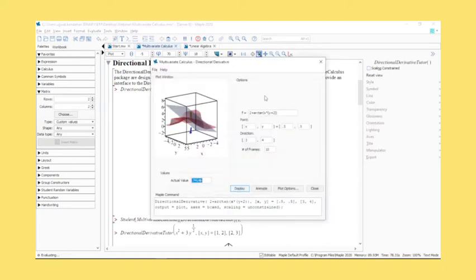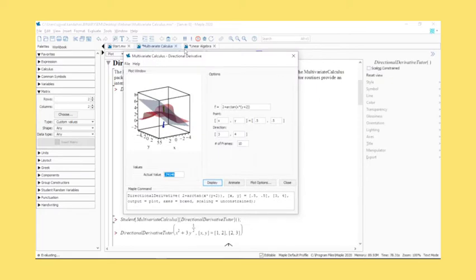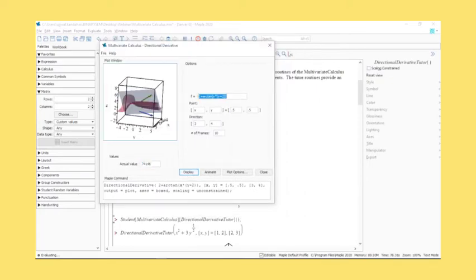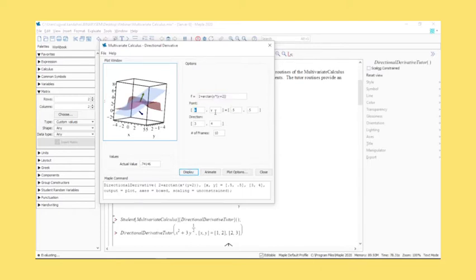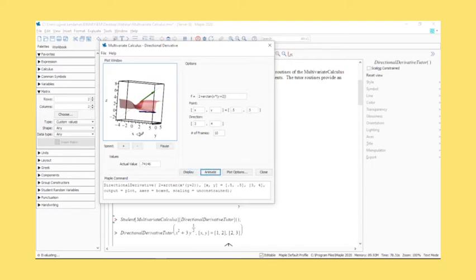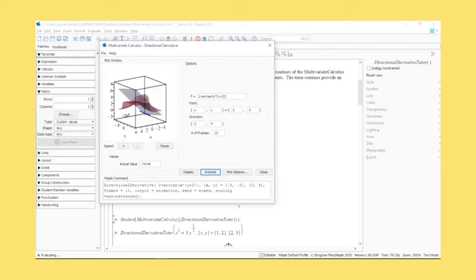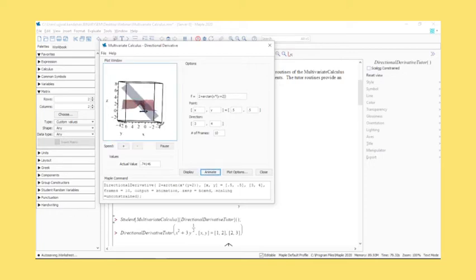Similarly, you enter whatever function that you want to. I've entered 2 tan inverse x into y plus 2. You enter the point for the directional derivative. You enter the direction here as well. And I can simply click on, you get the actual values here. Simply click on animate. And you can see how that is actually changing. Both the curve. Both the arrows.